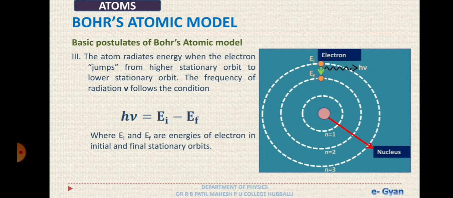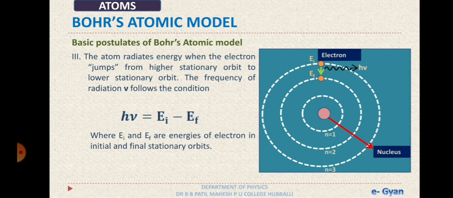Here we have a nucleus, and we have orbits named n1, n2 and n3. Initially, the electron is in the third orbit and it makes a transition from the third orbit to the second orbit. When it does that, it emits a radiation of energy h nu, where h is Planck's constant.